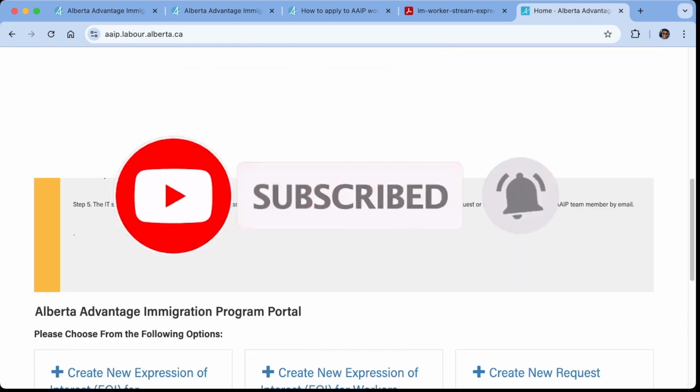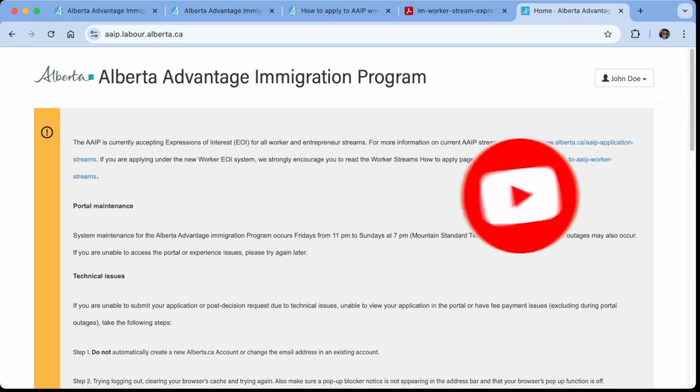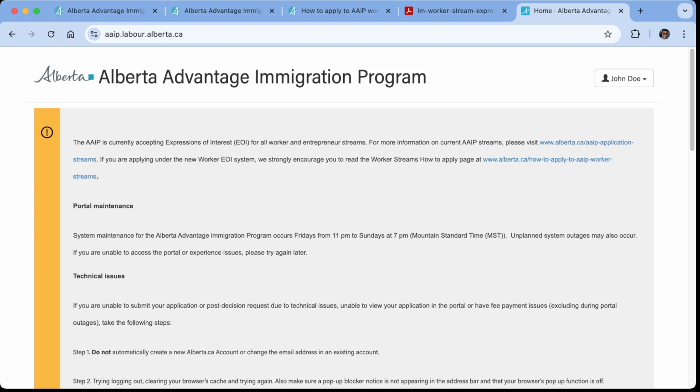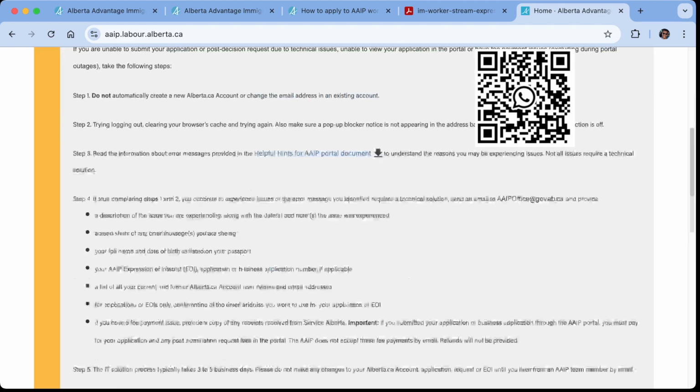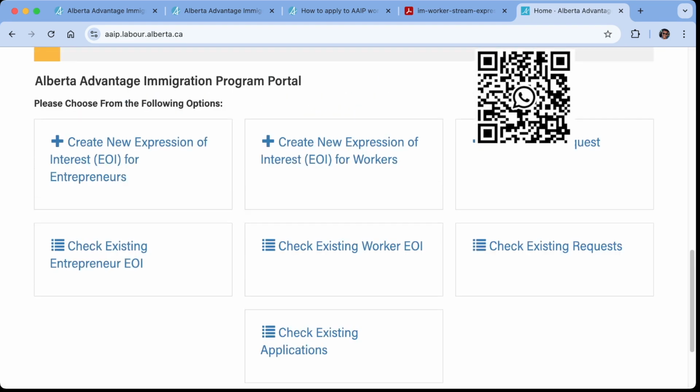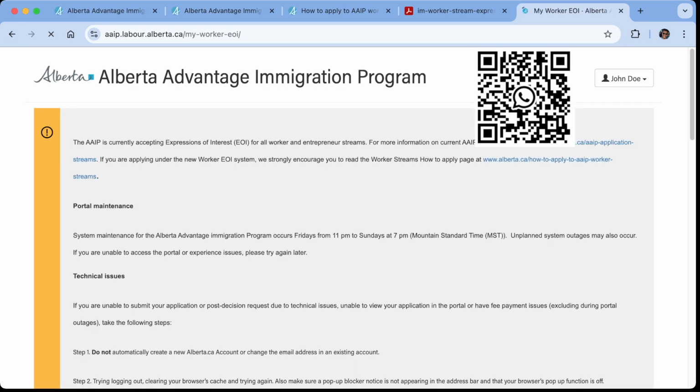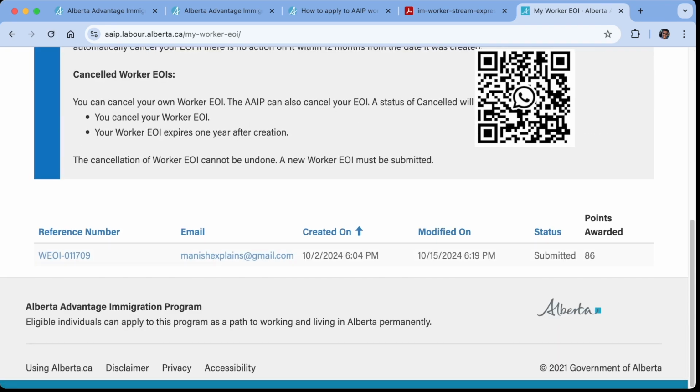So first and foremost, you log into the portal using the same username and password that you used for creation of the expression of interest. Very obvious. Once you have logged in, go down and you should see a link which says "check existing worker expression of interest." Click that link. Don't worry, nothing will happen. You will see your expression of interest coming up with the score that has been awarded. This is the thing that we all were waiting for, to get a score.